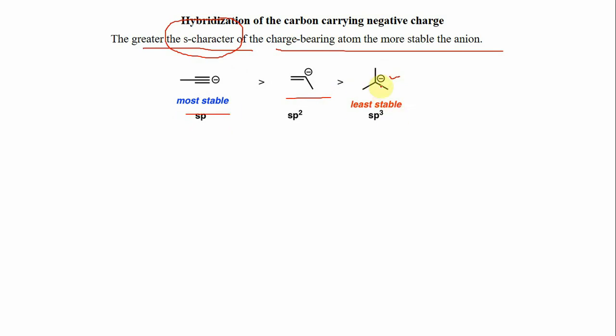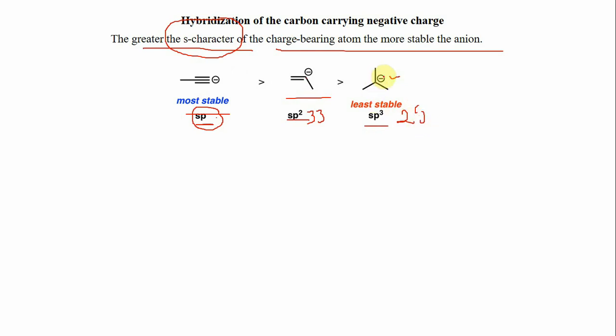Now, in the case of this alkyl carbanion, this negative charge carbon is sp3 hybridized. In the case of vinyl carbanion, this carbon containing negative charge is sp2 hybridized, while in the case of propargyl carbanion, this carbon carrying negative charge is sp hybridized. Now, in sp hybridization, the s character is around 50%. In sp2 hybridization, it is 33%. In the case of sp3 hybridization, the s character is just 25%.